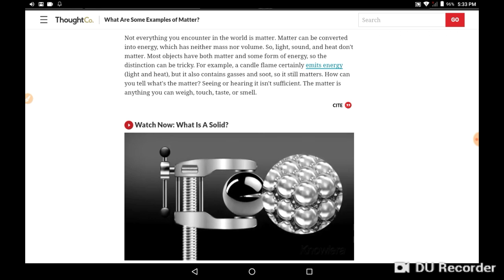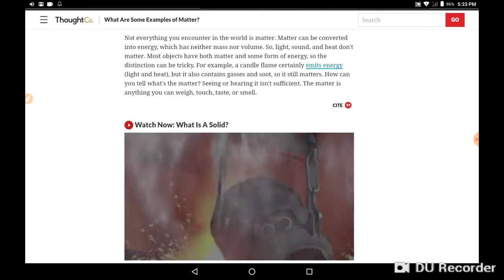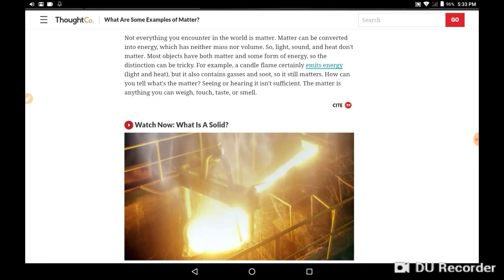Because there's not a lot of space between the atoms, they can't be squeezed together any closer than they already are. Sometimes scientists say that solids are a condensed phase of matter. Third, in general, solids have melting and boiling points that are higher than room temperature.